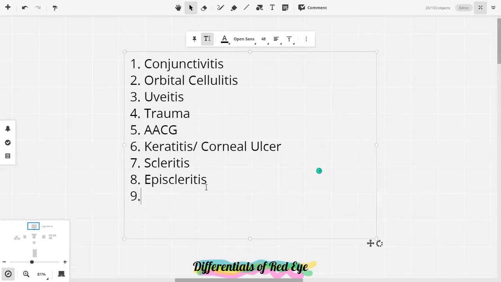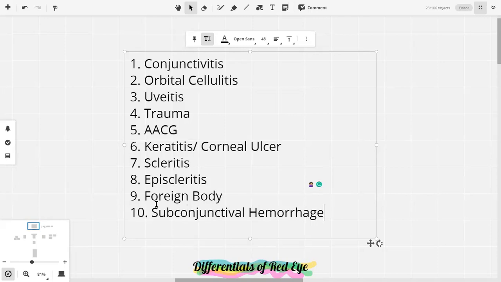What else? Tell me anything, even if it has been repeated. Foreign body, all right. That can also be a cause of redness in the eye. That's good. One more. Hemorrhage. What kind of hemorrhage? Be more specific. Trauma we have already discussed. Conjunctival or subconjunctival. Yes, subconjunctival hemorrhage. Most commonly it's due to trauma.